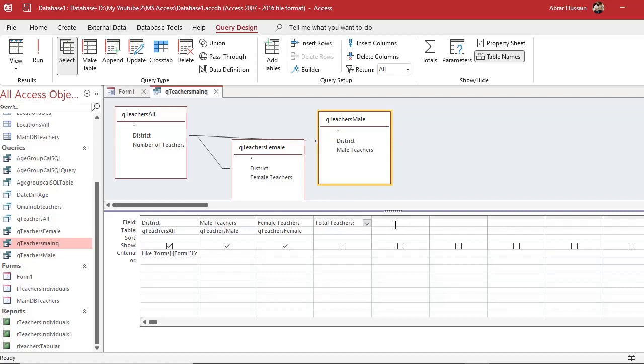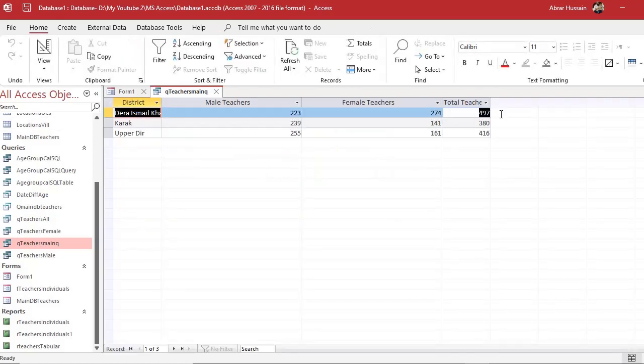then colon. Now in Excel what we do, we range this and then plus this. In Access you do not have to range, you have to type in the square bracket the name of that column. So this is male teachers, close, and just use the plus, the same symbol that we use in Excel, and then in the square bracket type the next column name, female teachers, and square bracket. Now run. Here you see, you have that calculating field.